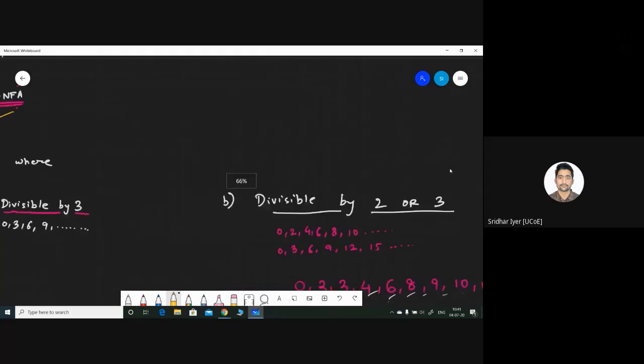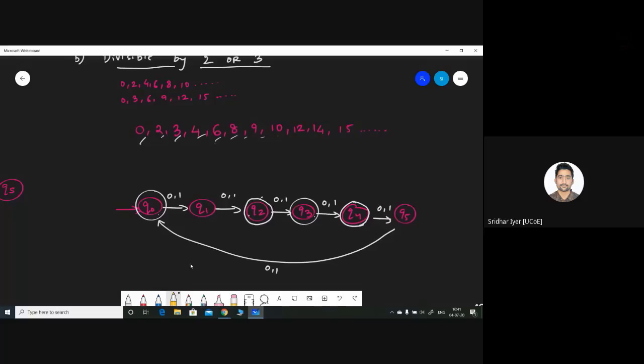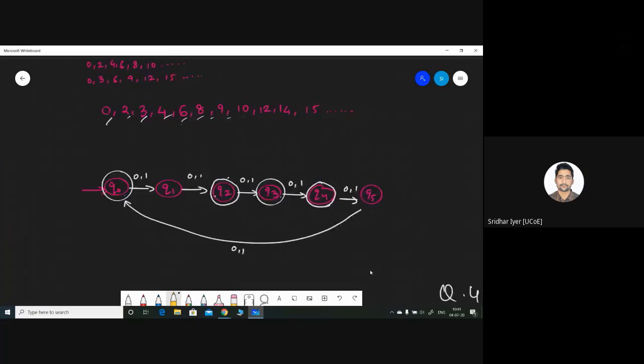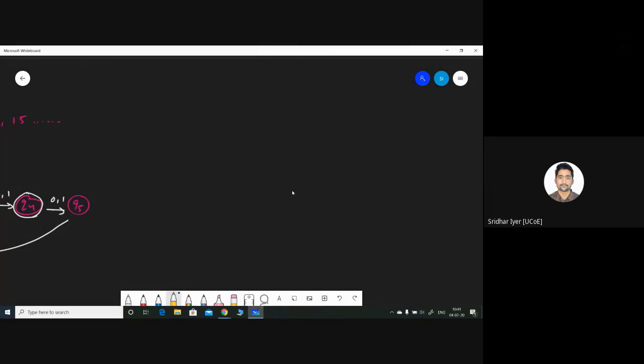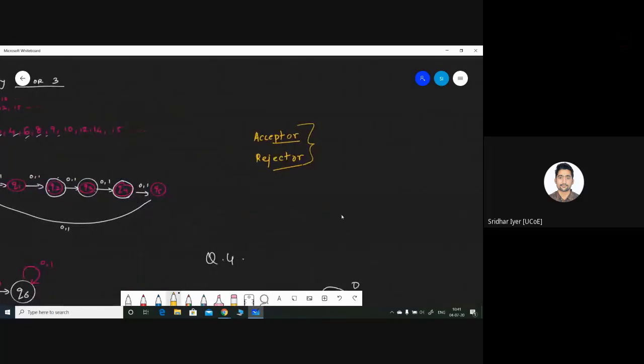So far, we have seen machines. Take this example only. We have this machine where we come to a conclusion whether a string will be accepted or not. So, basically, what we have seen is a class of finite automata which will either accept or reject, right? We have seen examples similar to that only. So it will be either an acceptor or a rejector. I don't know about the spelling, but this is what we call it. Either the string will be accepted or the string will be rejected.